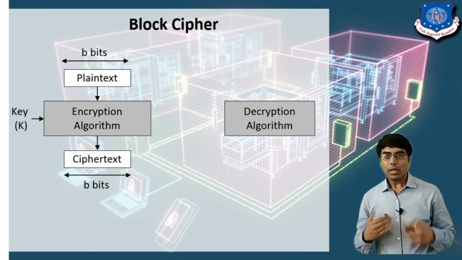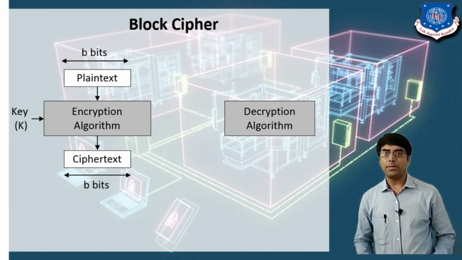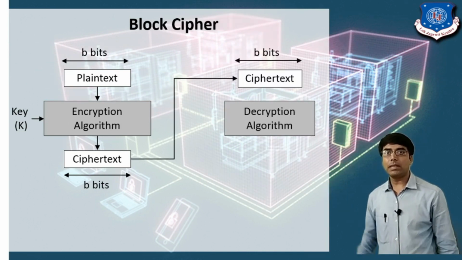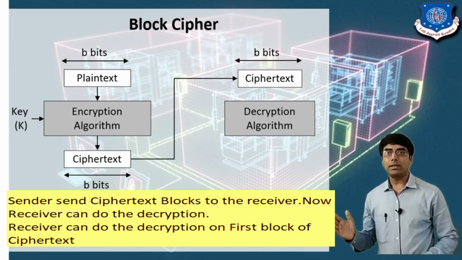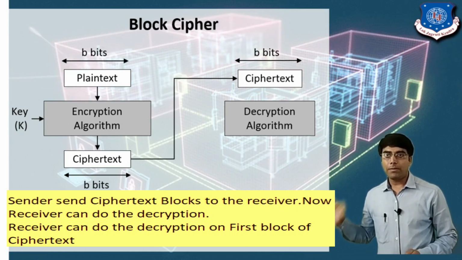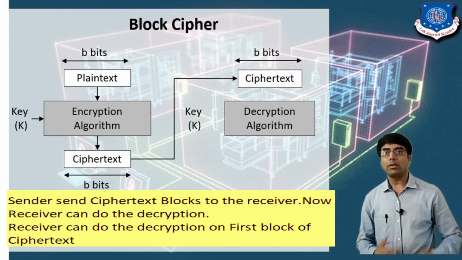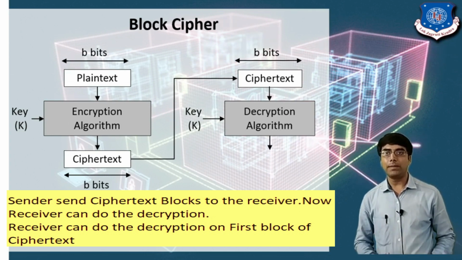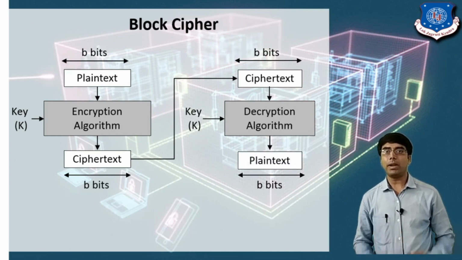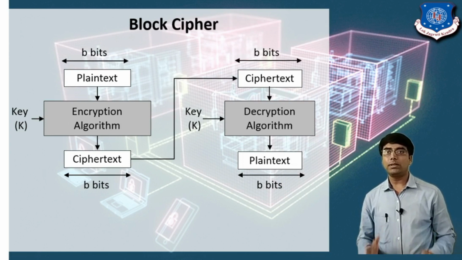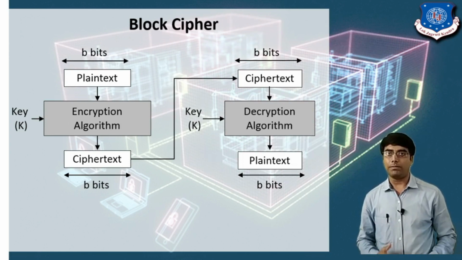Now again we apply the decryption algorithm. So how do we apply the decryption? Again we consider the ciphertext block. Now we apply the decryption along with the key on the ciphertext. After applying the decryption, it generates a plain text block. So this is the process of the block cipher.